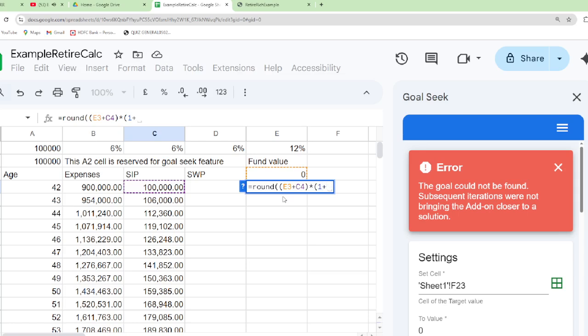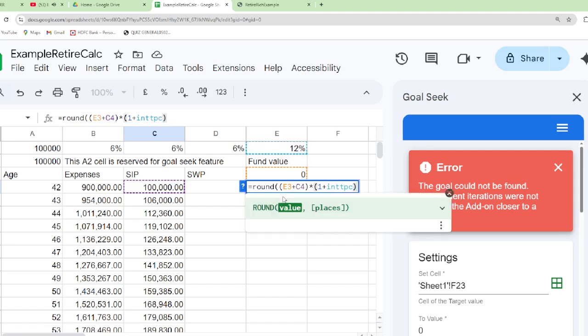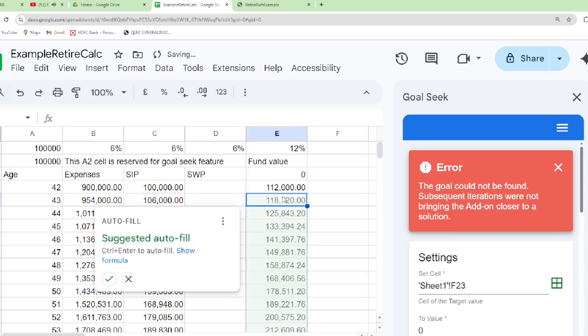Interest PC is 12%. Comma, divided by 12 is not there, this is the annual one only. And round off to 2 places here. Interest you can take to 2 places. That is up to this.